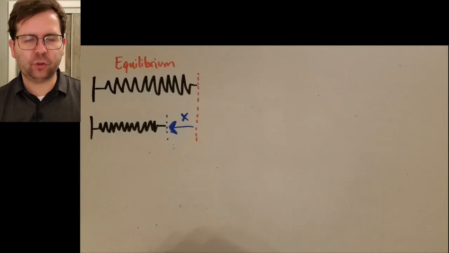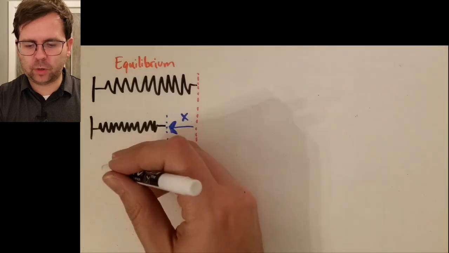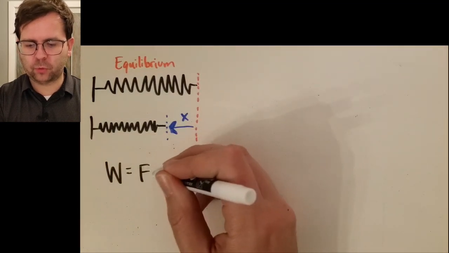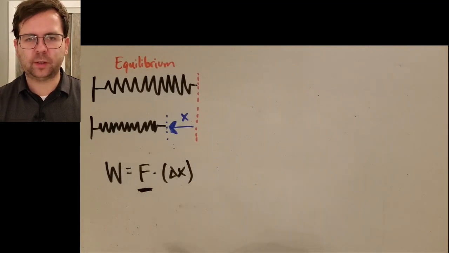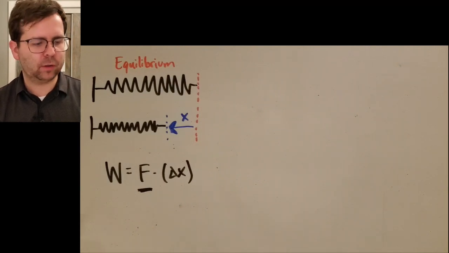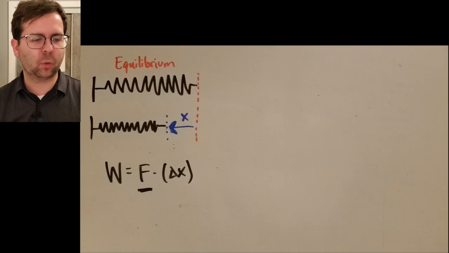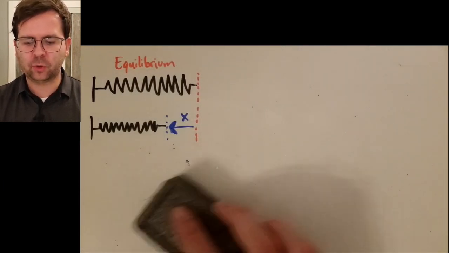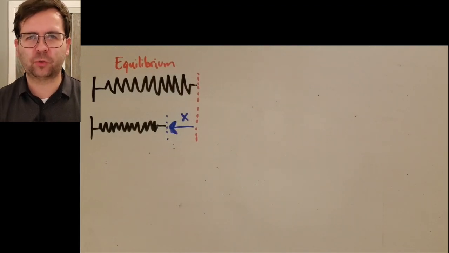So the amount of energy that gets stored up in the spring is going to be related to the work done on that spring. Now the work done on anything is the force times the displacement or the distance. The only problem is the amount of force that it takes to compress the spring actually varies as you compress it. Think about any spring that you've dealt with before. As you stretch it, it's easy at first, but it becomes more and more difficult to stretch it further. So how would we actually determine the work done if we don't know exactly how much force it takes to compress it?